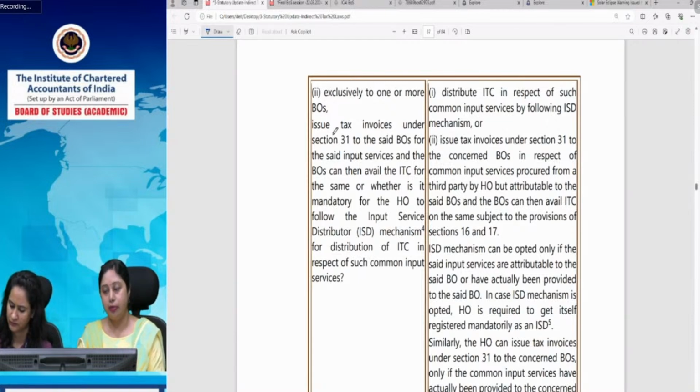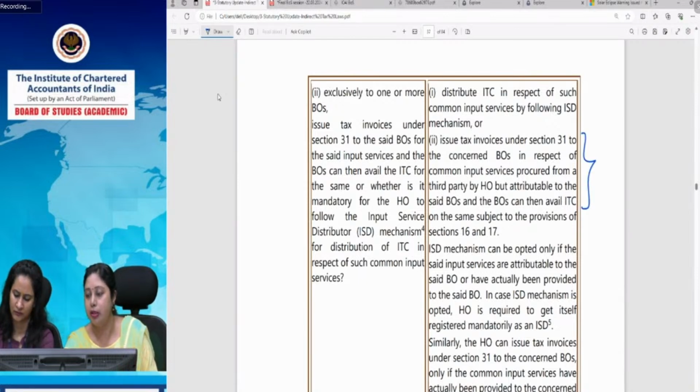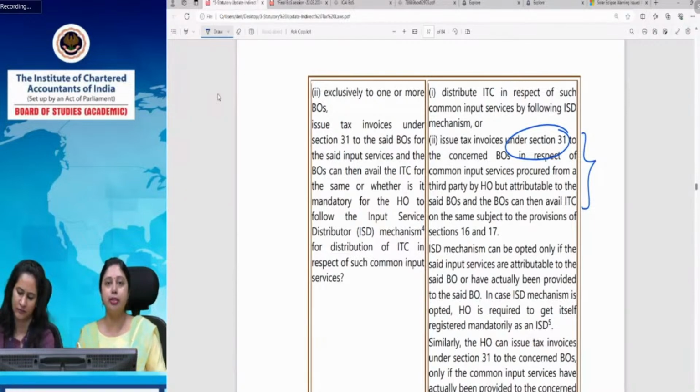So, in order to distribute the respective credit to each of the branches, either it can use ISD invoices or it can issue a normal invoice. So, ISD registration and ISD invoice are not mandatory at present. The cross-charge invoice will also work. This is a cross-charge invoice, that is, a normal invoice will be issued under section 31. And it will be considered as a case that the head office has received all these services and now it is distributing the services to its branches. It will issue a normal invoice to them. It will be considered as a service provided by the head office to the branch office. This is presently allowed. Now there is a change which is suggested here, but we will not discuss that so that you don't get confused.